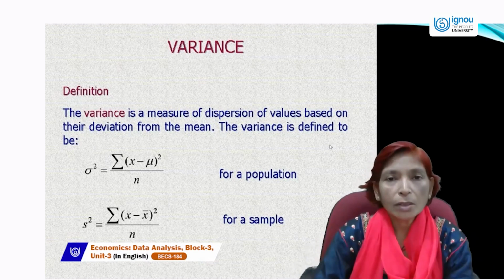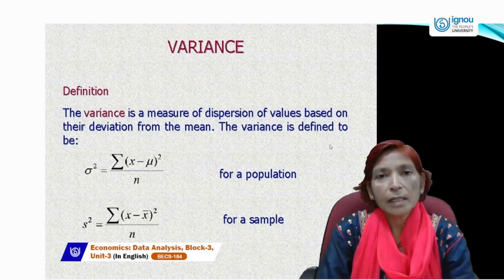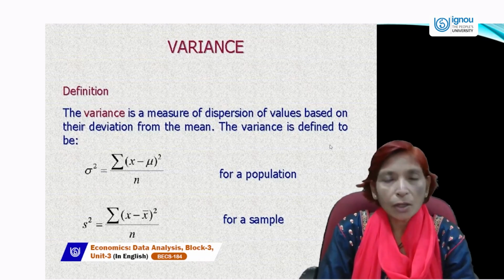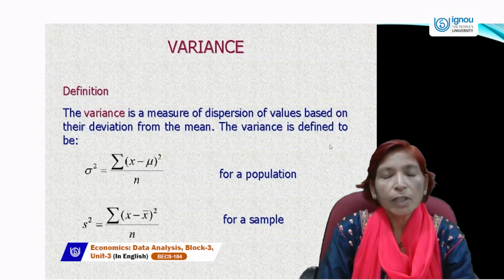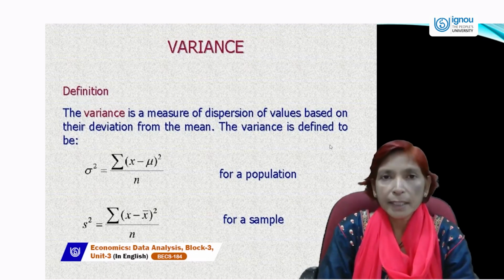Arrangement can be done in ascending order or in descending order. So median is not a good measure of central tendency because it divides the series into two parts, and we don't take all the observations in median. We ignore the highest and lowest values, and we take only the mid value as the median.